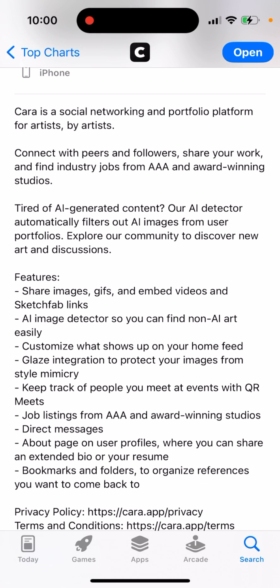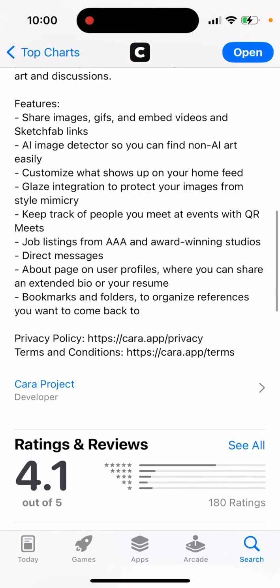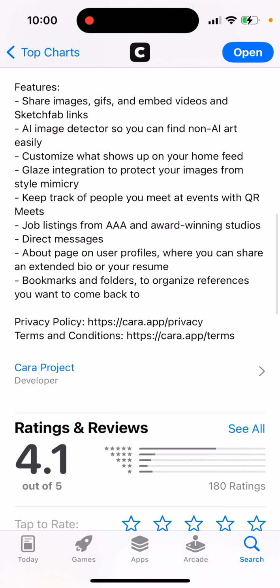You can also share images, GIFs, and embed videos and Sketchfab links. There's an AI image detector, so you can find non-AI art easily. Customize what shows on your home feed. Glaze integration to protect your images from style mimicry. Keep track of people you meet at events with QR meets. Job listings from award-winning studios, and direct messages.